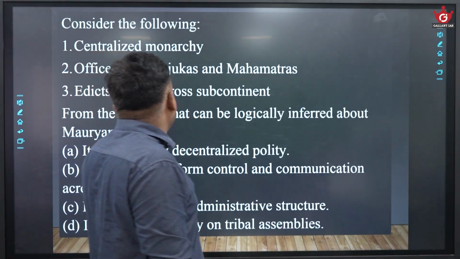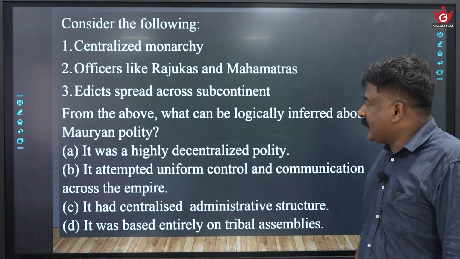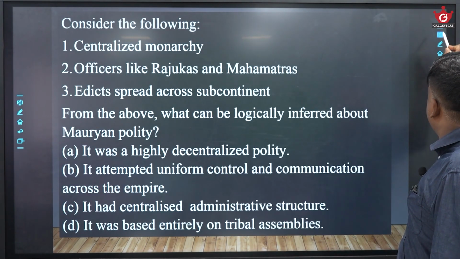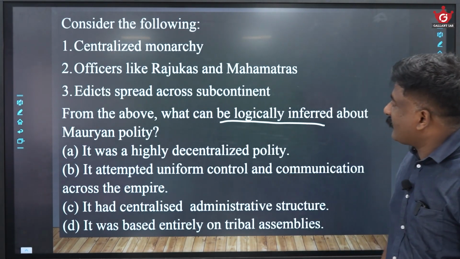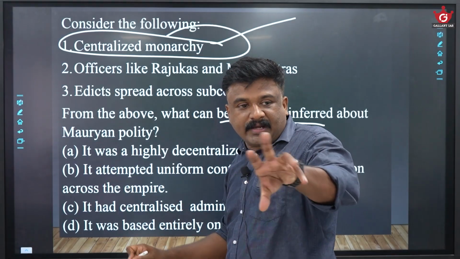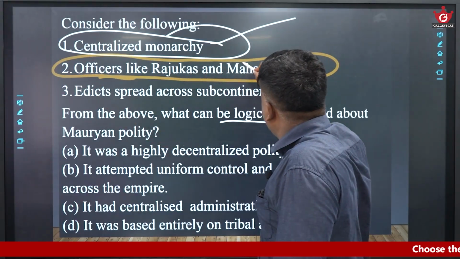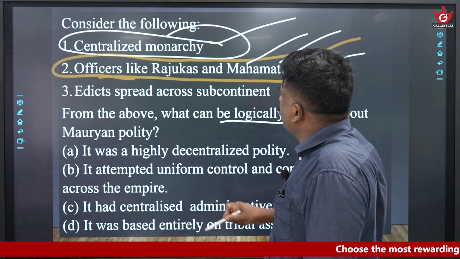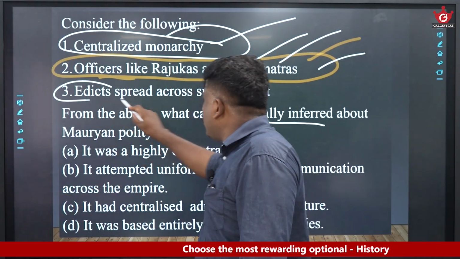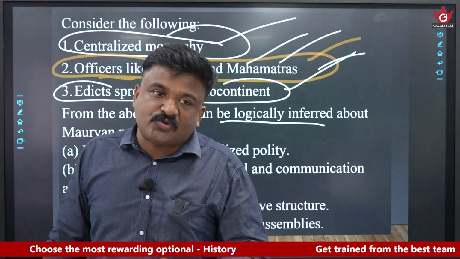Centralized monarchy, officers like Rajukas, Mahamatras, and edicts spread across the subcontinent. What can be the logical inference from this description? There is a centralized Mauryan monarchy. Officers like Rajukas, Mahamatras and others are taking care of the people's welfare, law and order, everything. There are edicts spread across the subcontinent. What is the logical inference from these three points?